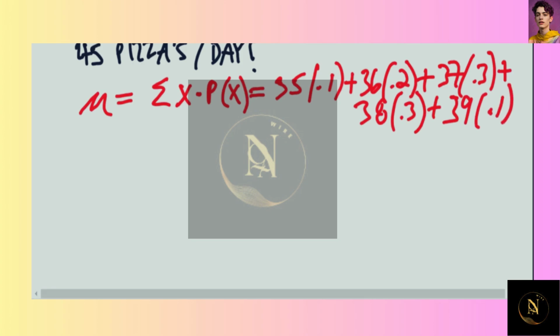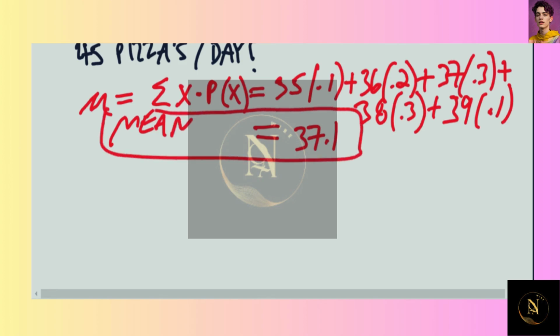What I like about statistics is that it kind of makes sense. You see those numbers going from 35 to 39. If I average these all out, you get a number that makes sense. That's called the mean. Everything we see in red here is called the mean. It's got the nice fancy symbol, but that's what it is. The mean is 37.1 based on the information that we have.